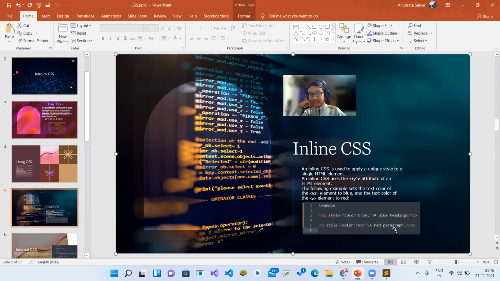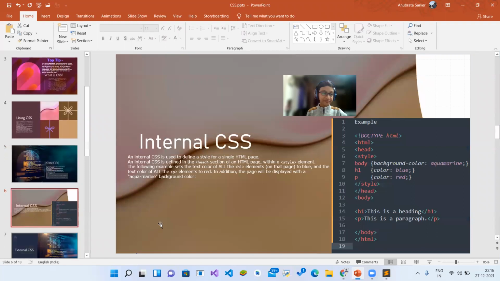So this does not make it red. The color is red: color colon red semicolon, color colon blue semicolon, like this. This is inline CSS. Like this, we can apply it to many things like font-family colon sans-serif, and font-size colon 72px semicolon, like this.